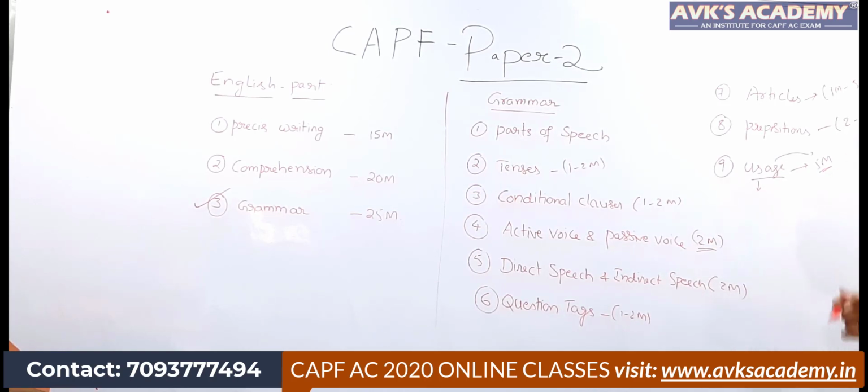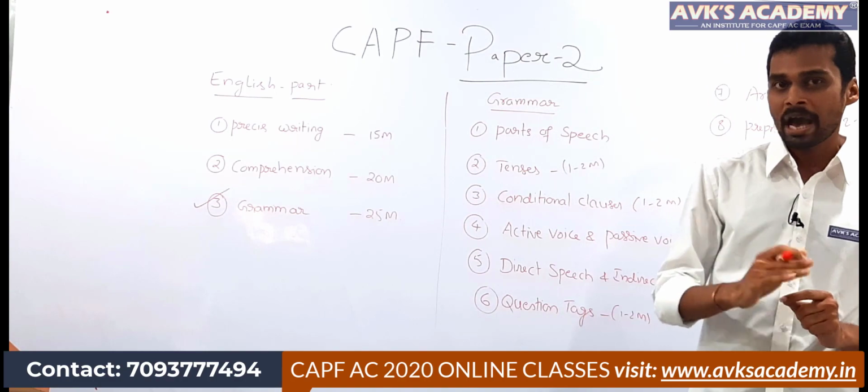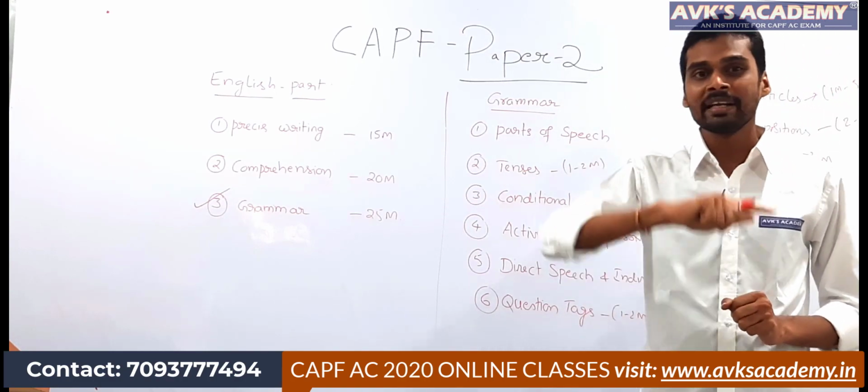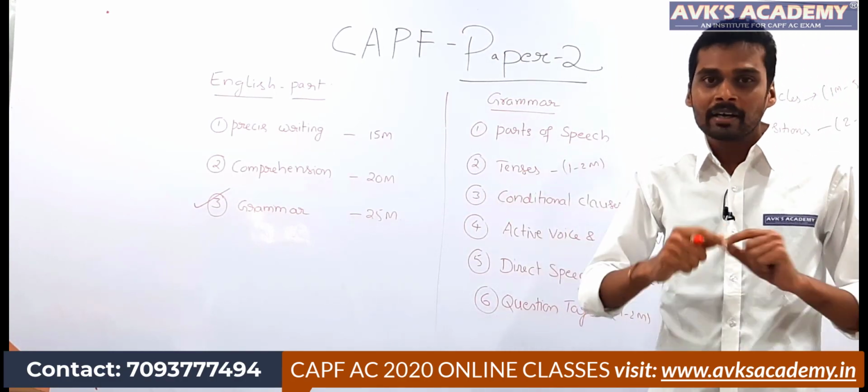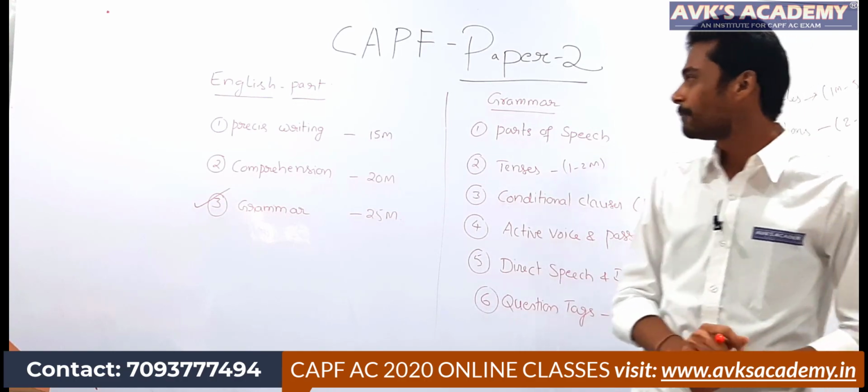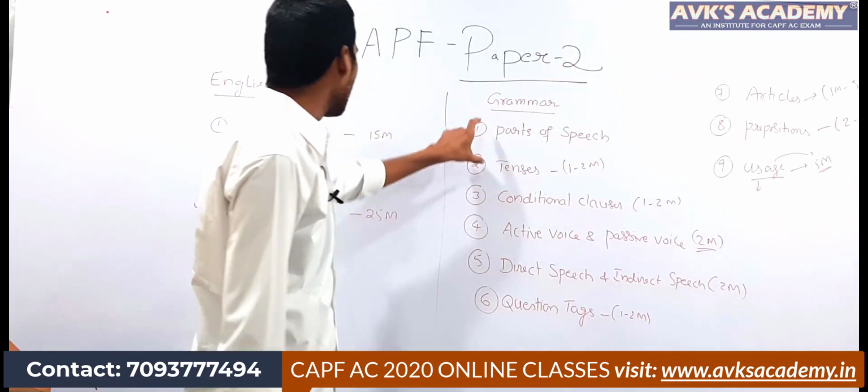As I told you earlier, the usage part is 5 marks. Here a sentence is given to you with an error. You have to correct the sentence and rewrite it after correcting it. So this is the brief introduction to the grammar part.